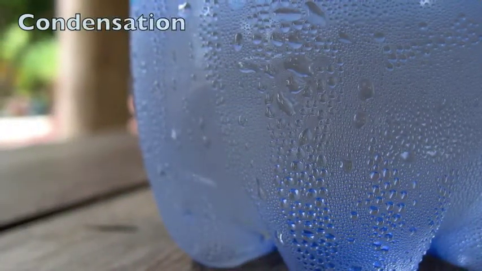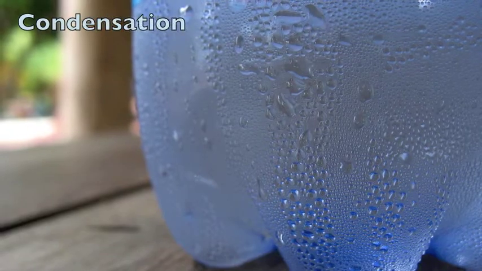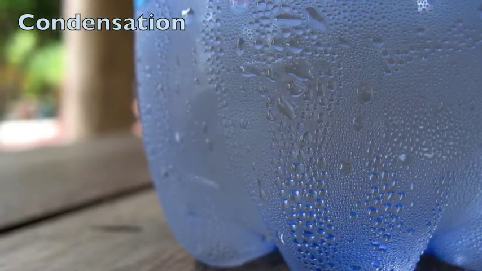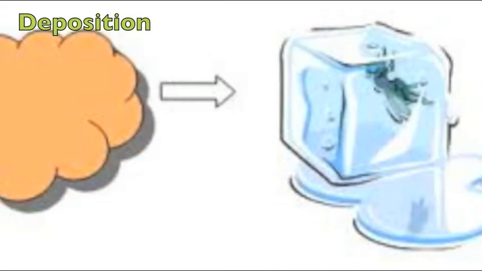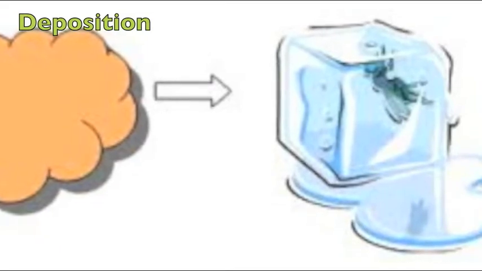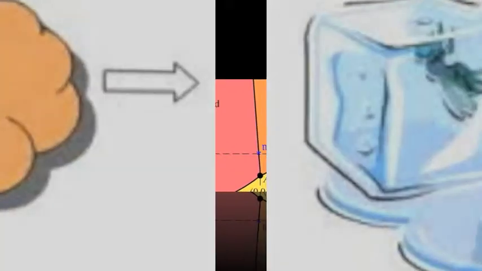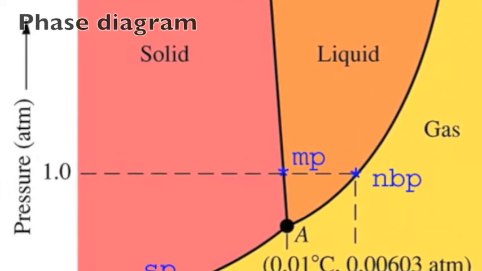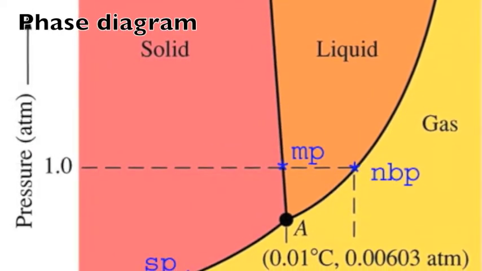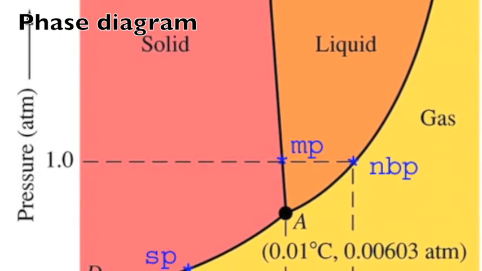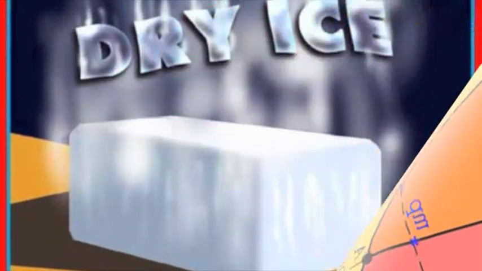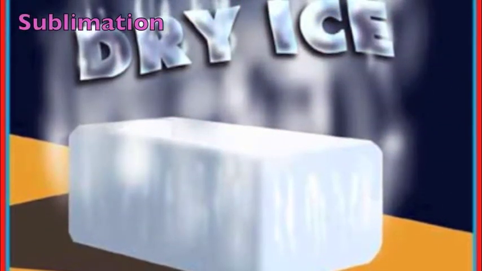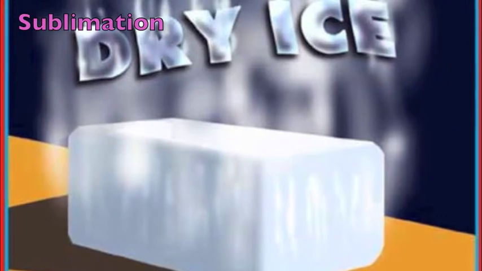Condensation is water that collects as droplets on cold surfaces when humid air makes contact with it. Deposition is the phase change from a gas straight to a solid. A phase diagram is a chart showing the thermodynamic conditions of a substance at different pressures and temperatures. Sublimation is when a solid directly changes phase to a gas.